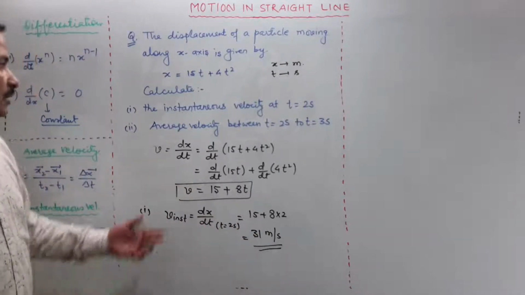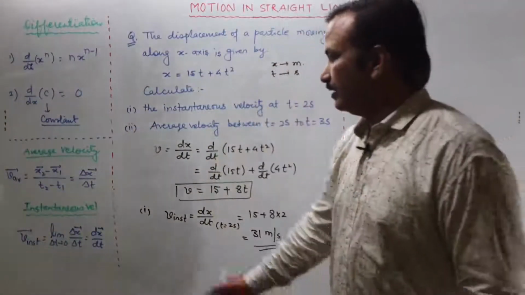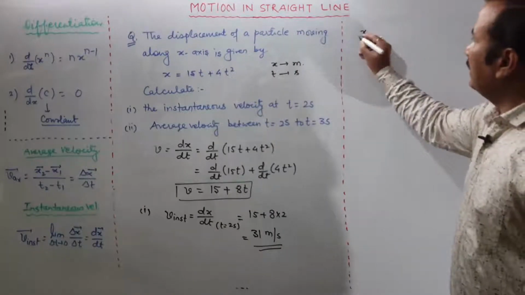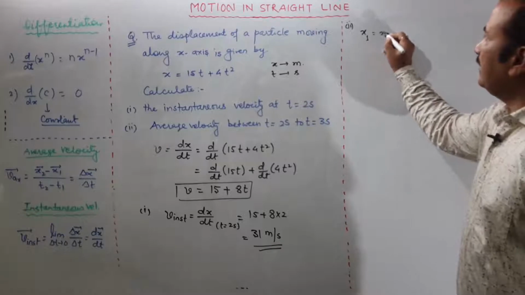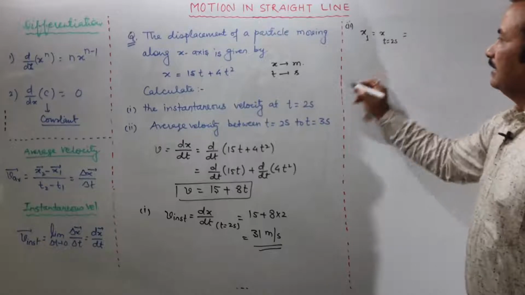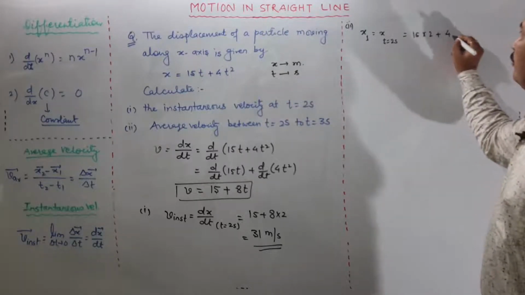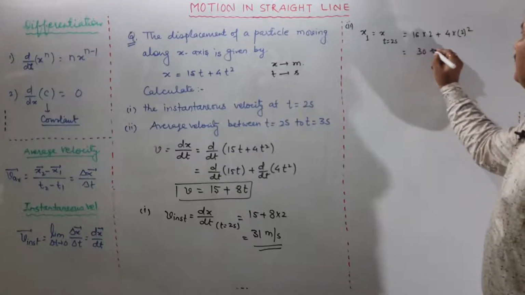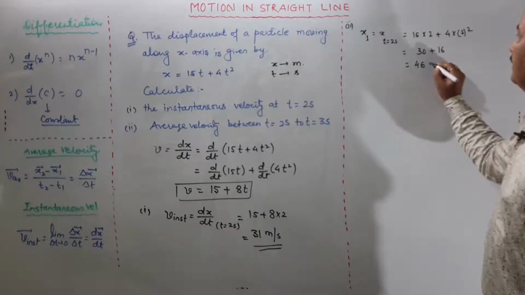But what about the average velocity? For average velocity we use this formula. So we will be calculating x1. x1 is nothing but x at t is equal to 2 seconds. This is 15 into 2 plus 4 into 2 square. How much? 30 plus 16 will give you 46 meters.